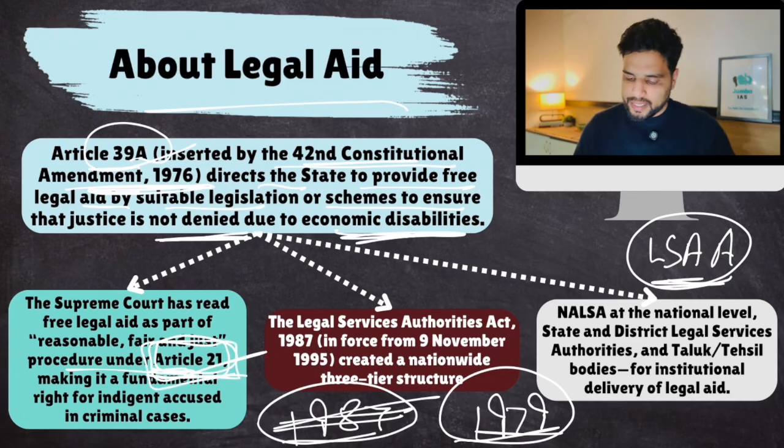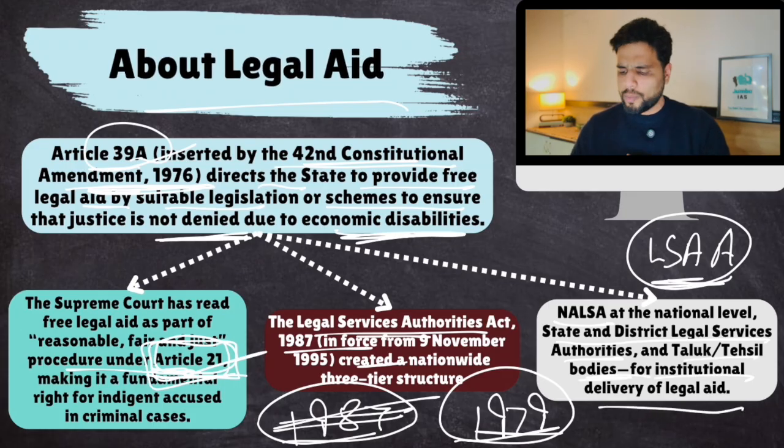To implement this, the Legal Services Authorities Act was passed. Under the Act, a three-tier structure was formed: the National Authority at the national level, state and district legal services authorities, and then taluk and tehsil bodies for institutional delivery of legal aid. We'll talk about this three-tier structure. It's given in your notes as well.